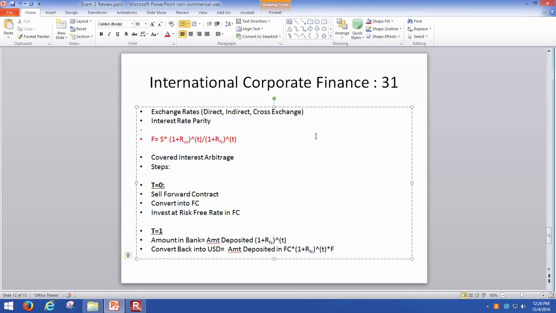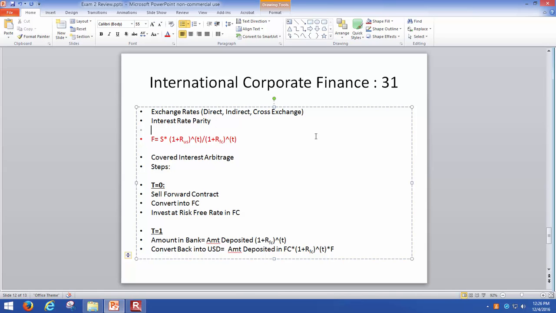Initially, we talked about the different types of exchange rates. We talked about the direct exchange rate. So the direct rate tells you the price of 1 unit of the foreign currency. We talked about the indirect exchange rate. That would be how many units of the foreign currency you get for 1 US dollar. And the third was the cross exchange rate. And what is the cross exchange rate? That would be the exchange rate between, let's say, the euro and the Japanese yen, or the British pound and the euro. So in both these cases, the exchange rate we quote is independent of the dollar.